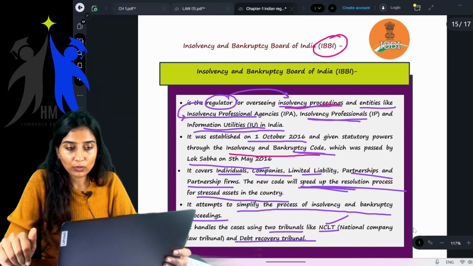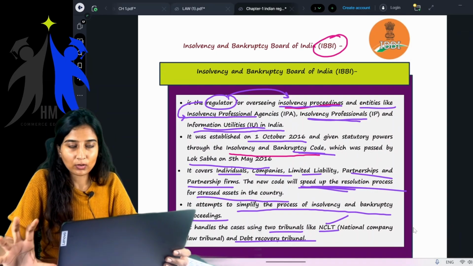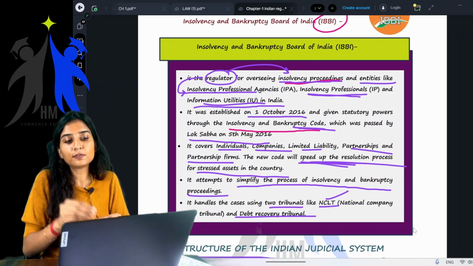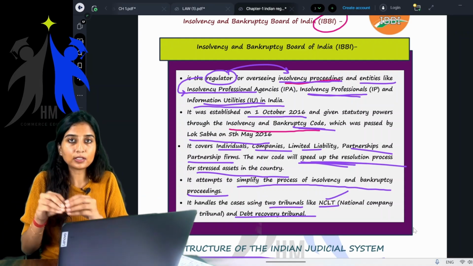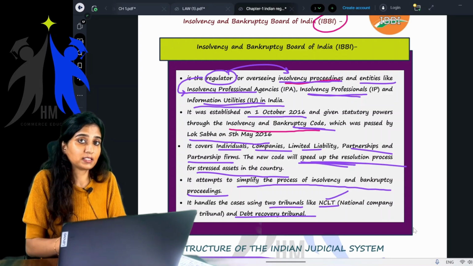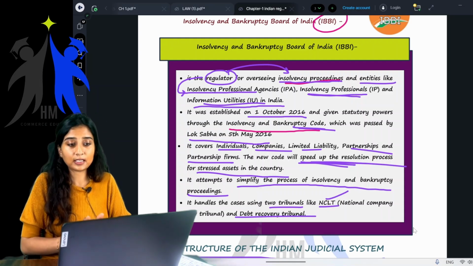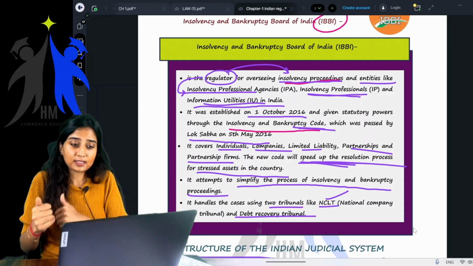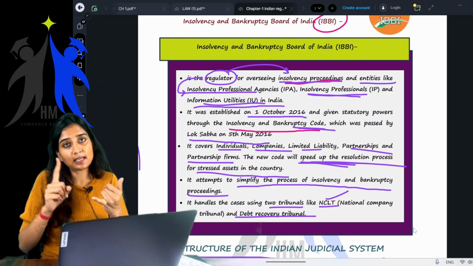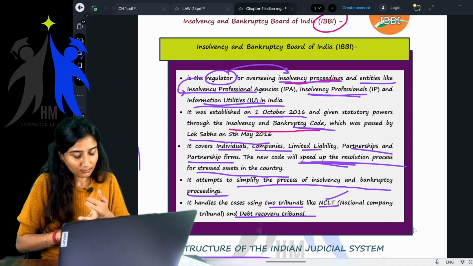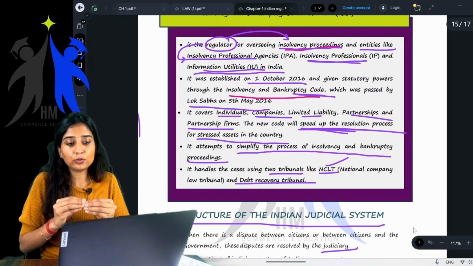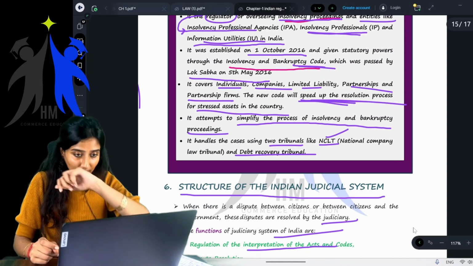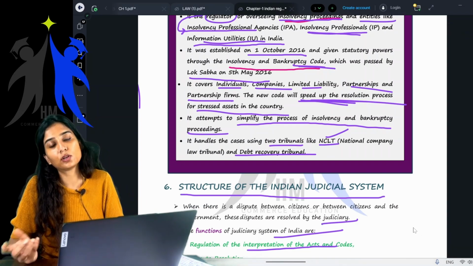Next, Insolvency and Bankruptcy Board of India. I have explained a little about IBC, and now let's read about IBBI. IBBI is a regulator for the insolvency proceedings and also for entities like insolvency professionals, insolvency professional agencies and information utilities in India. It was established on so and so date, and it has its powers through the Insolvency and Bankruptcy Code. It also covers individuals, LLPs, partnerships, corporates, everyone. And the new code will speed up the resolution process for stressed assets, that is nothing but the NPAs. It attempts to simplify the process of insolvency and bankruptcy proceedings.